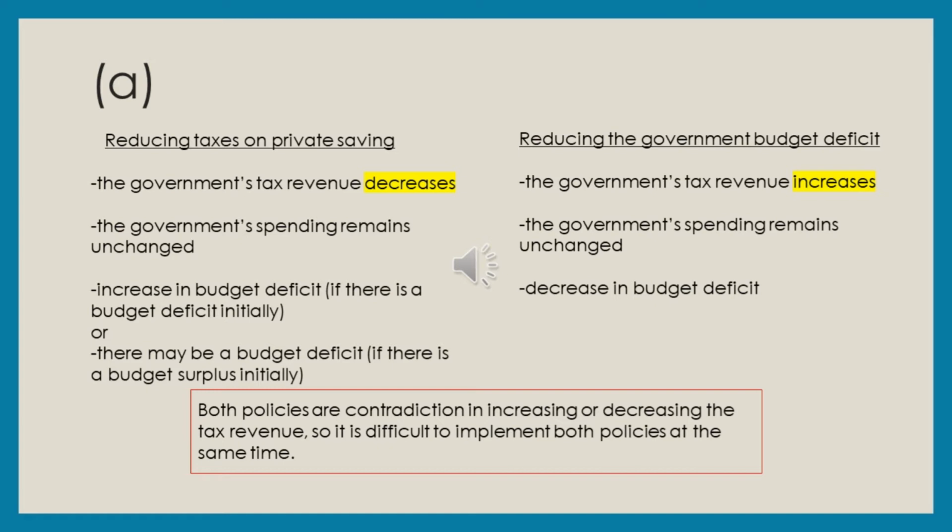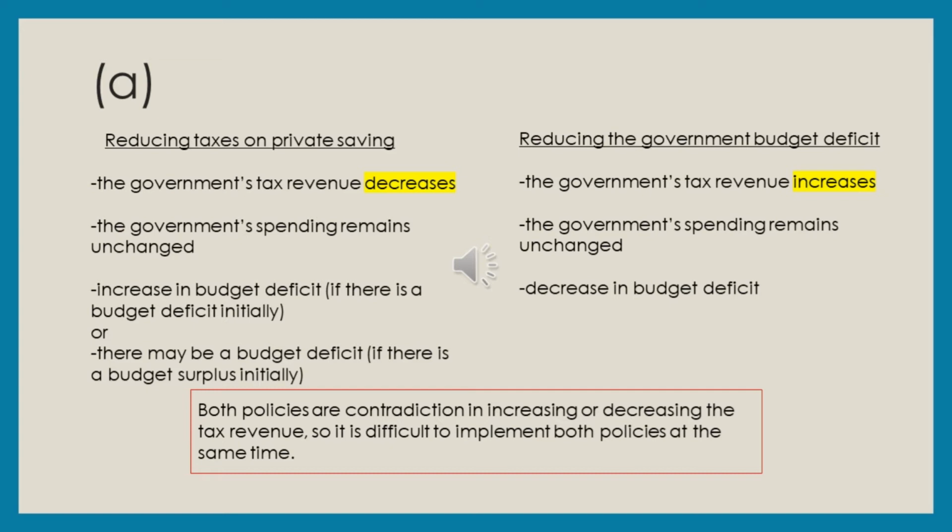First, reducing taxes on private saving leads to a decrease in the government's tax revenue. So there will be an increase in the budget deficit if there is a budget deficit initially, or there may be a budget deficit if there is a budget surplus initially.